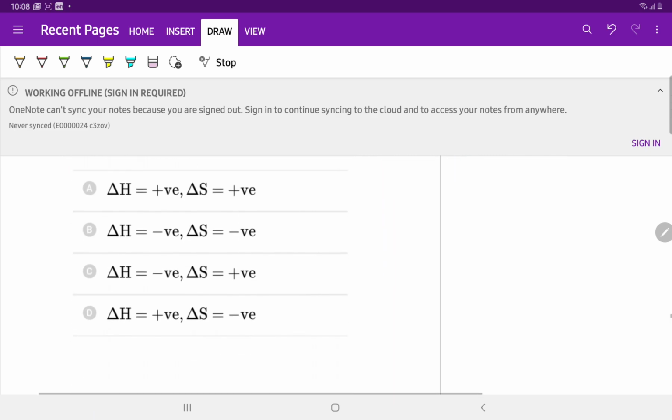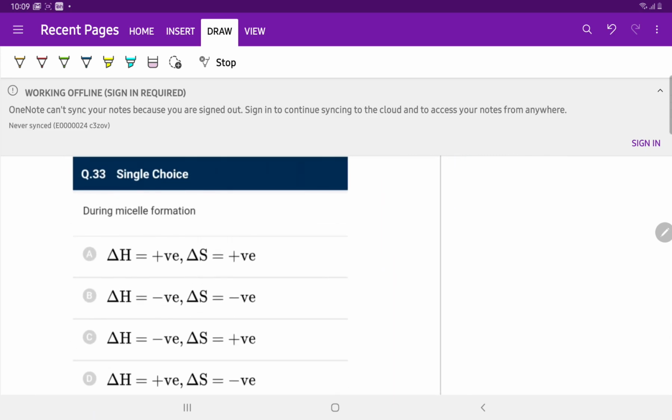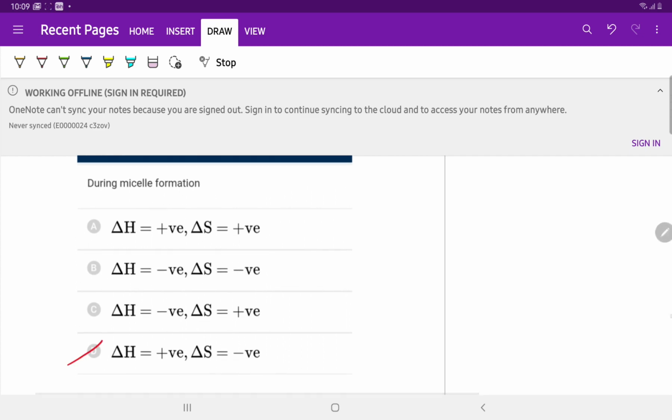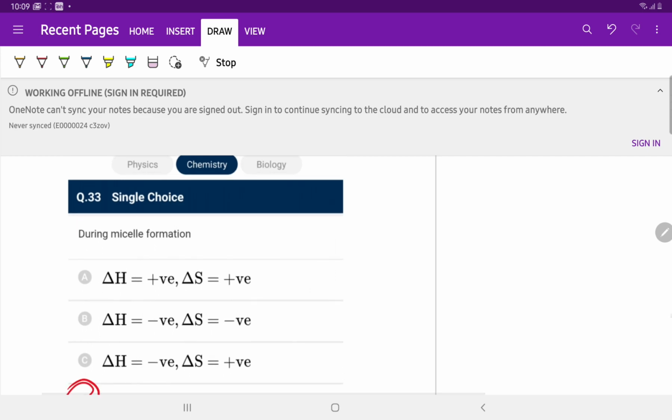Question number 33. During micelle formation, the enthalpy change is positive and entropy change is positive. Option D is correct. There is an aggregation of sodium stearate on micelle formation of detergents.